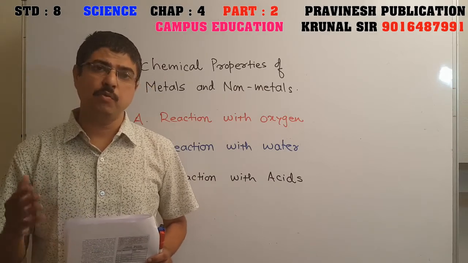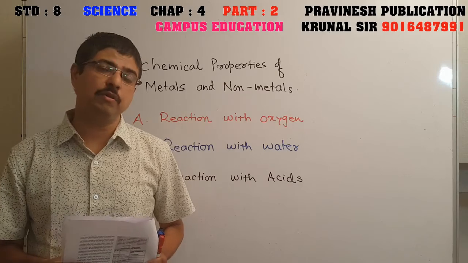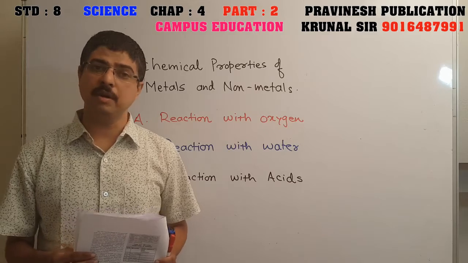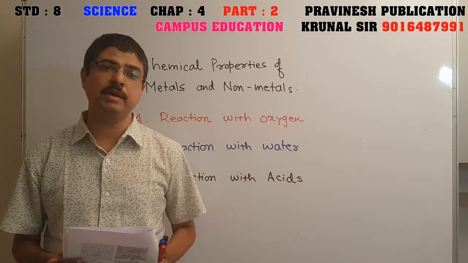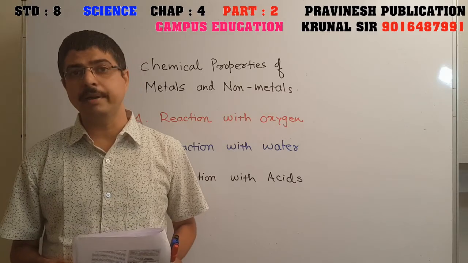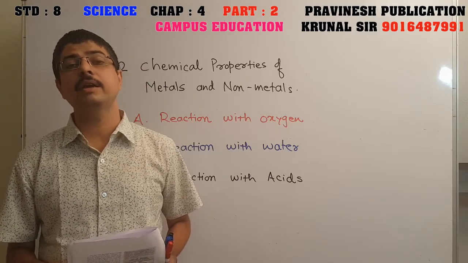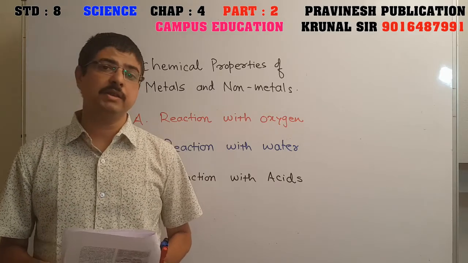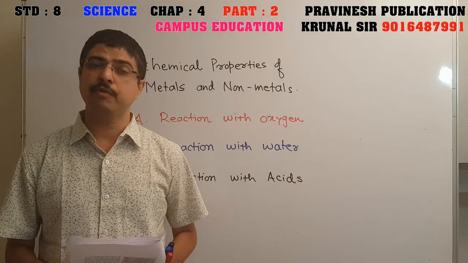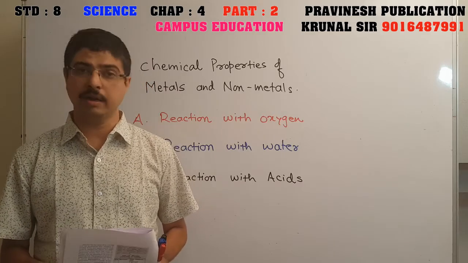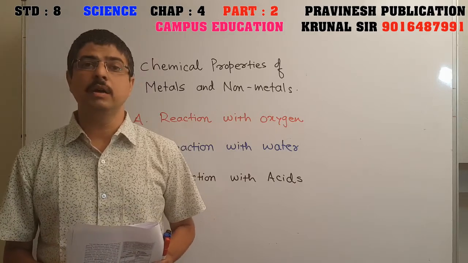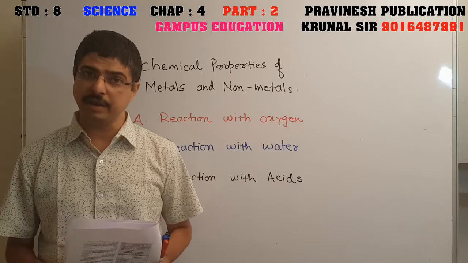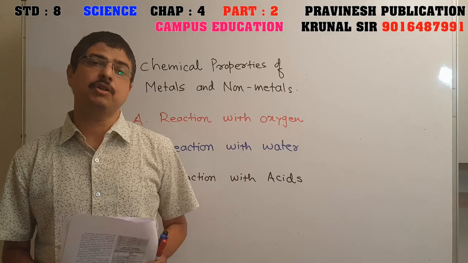Friends, when you mix water and salt, that is also a kind of chemical reaction. When you burn a piece of paper, that is also a chemical reaction. So what is the meaning of chemical reaction, friends? When you mix two elements or two compounds and they create new compounds, it is known as a chemical reaction. These are irreversible reactions. That means once you form product from the reactant, you will not get back the reactant. For example, if you make curd from milk, you will not get back milk from the curd, so that is a chemical reaction.